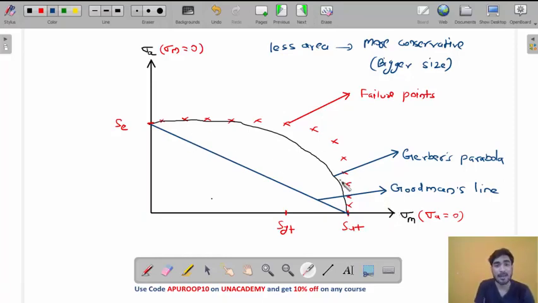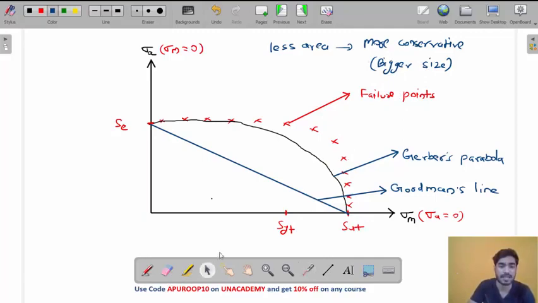Gerber's parabola is close to these failure points. So if you use Gerber's parabola, your design will be accurate, but it will not be very safe, because the parabola is close to the failure points. But Goodman's line is far from the failure points. So it will have less area, meaning it will be more conservative, with bigger size, my friend.